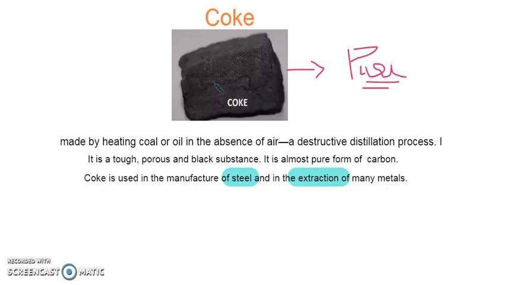So, what is coke? It is something that is obtained by heating coal in the absence of air. That process is known as destructive distillation, and coke is used in the manufacture of steel and extraction of metal. It is one of the purest forms of carbon.